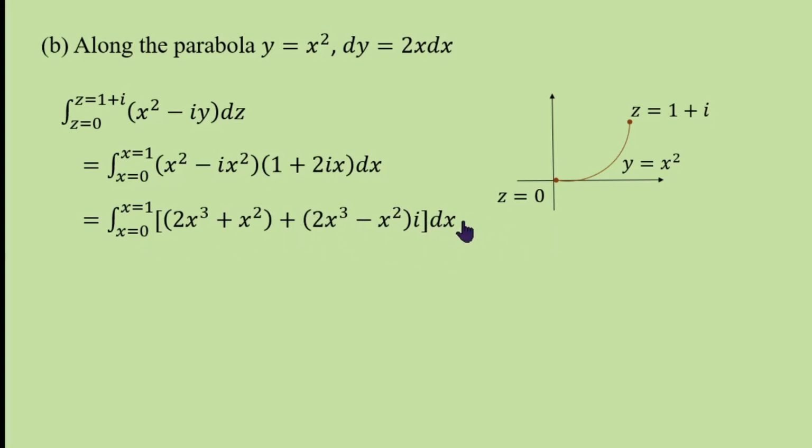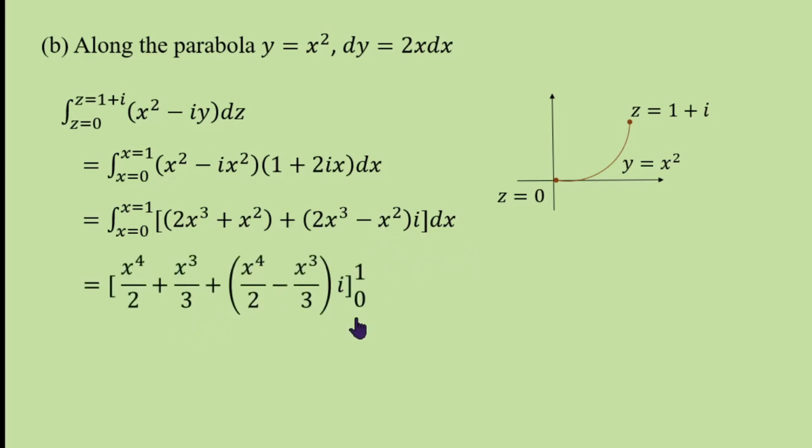Now integrate this with respect to x. The integration of x cube is x power 4 by 4, cancel 2, therefore x power 4 by 2 plus x cube by 3. Imaginary part: x power 4 by 4, cancel 2, x power 4 by 2 minus x cube by 3, into i. The limit is from 0 to 1.